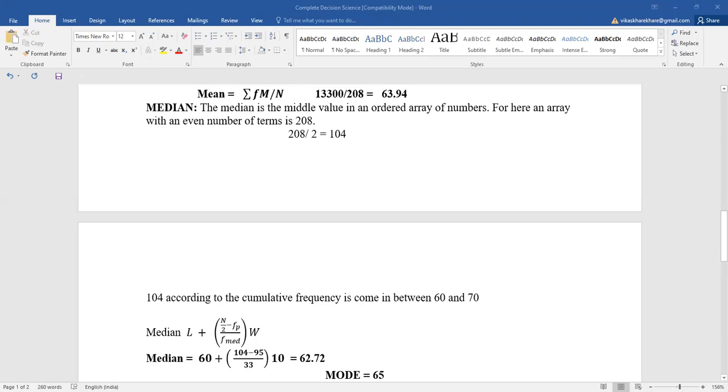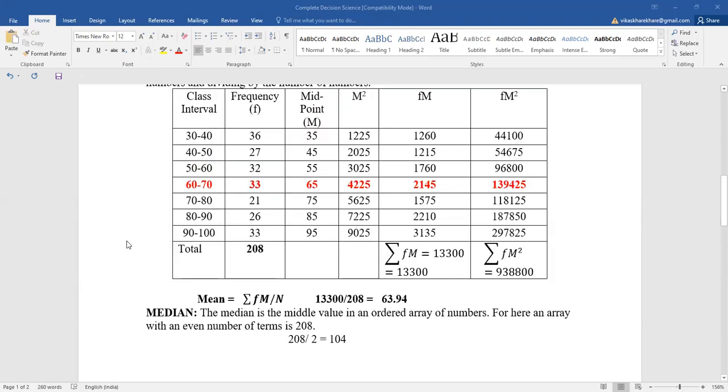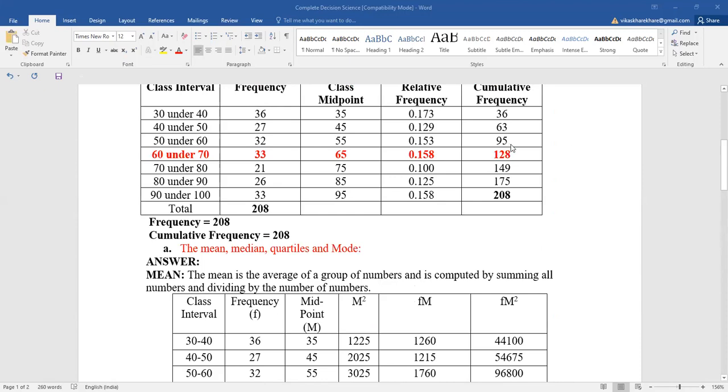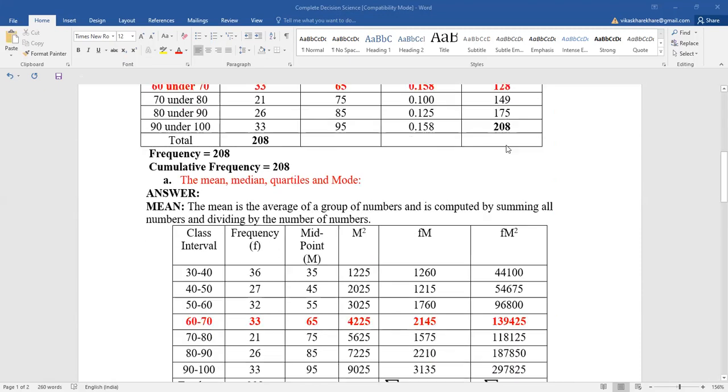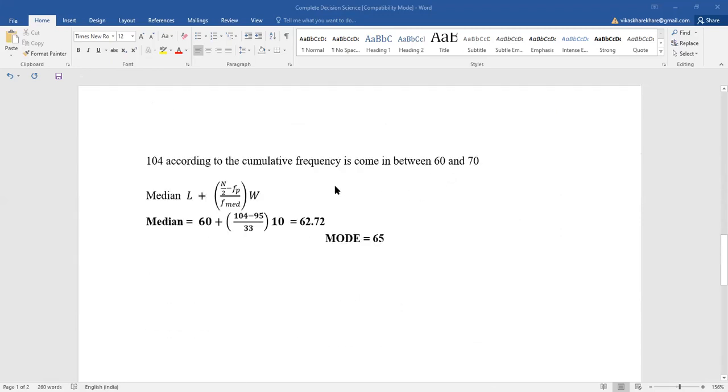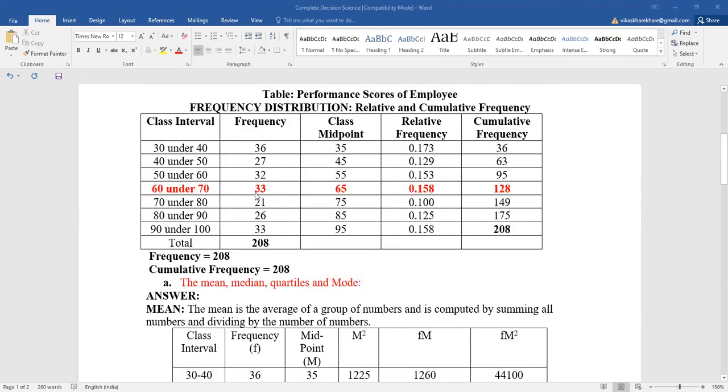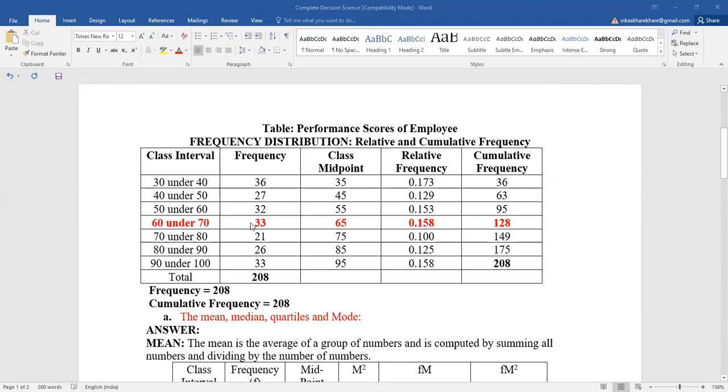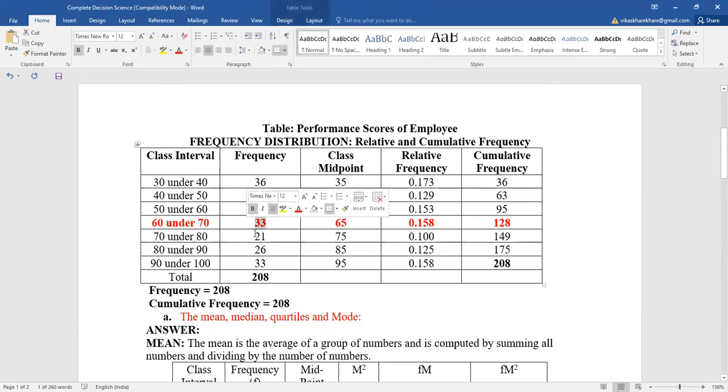The median class is 60 under 70, with cumulative frequency 128, so FP is given by 95. So here we put the value of 95. Then the frequency of the median class is 33.